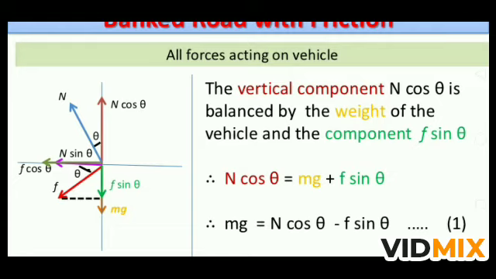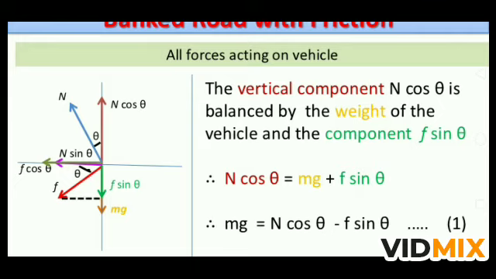if you see the vertical component, N cos theta is balanced by the weight mg and F sin theta. Means, who is balancing N cos theta? F sin theta and mg. So N cos theta is equal to mg plus F sin theta. This is equation number 1, that is mg is equal to N cos theta minus F sin theta. If we talk about mg, we can get its value as N cos theta minus F sin theta. This is equation number 1.